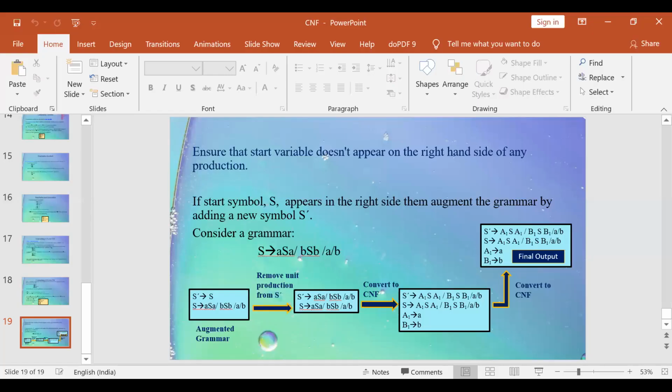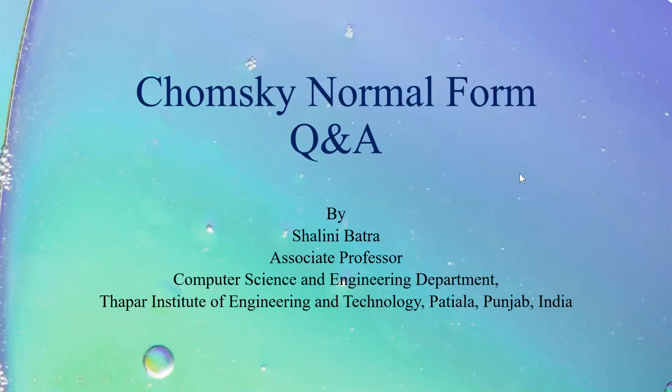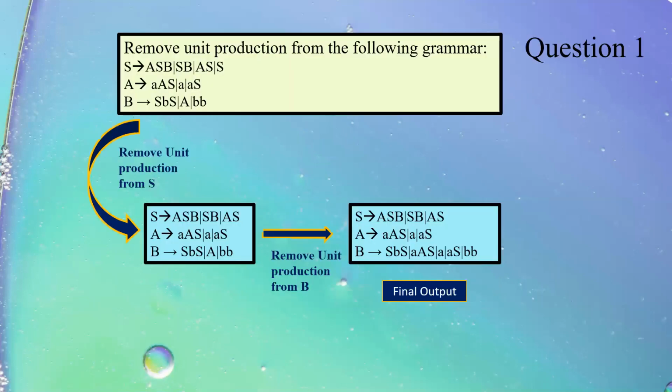Now I start with the next set in which I have questions and answers corresponding to this CNF. First, you can get questions only on individual rules. Say for example, you can always have a question: remove unit production from the following grammar. Just see this grammar.